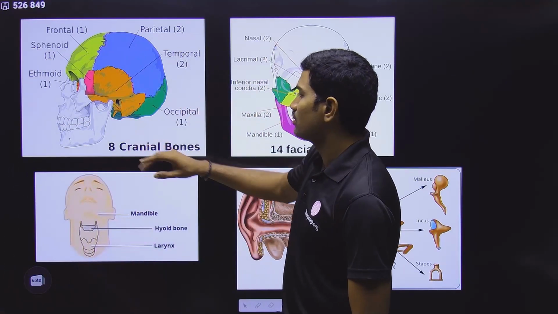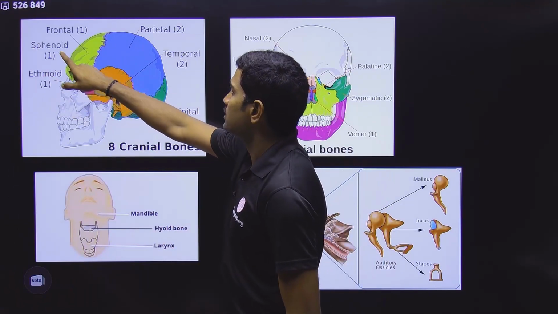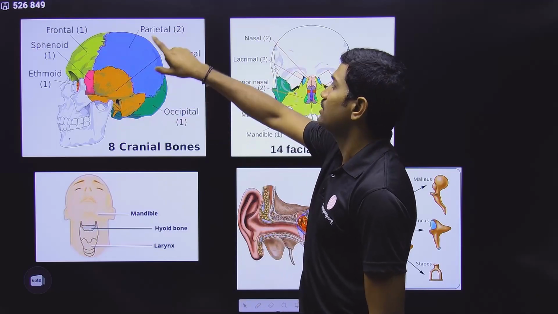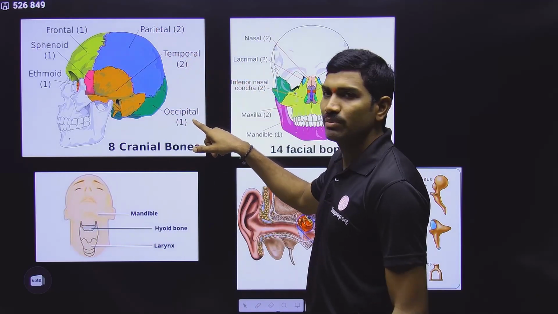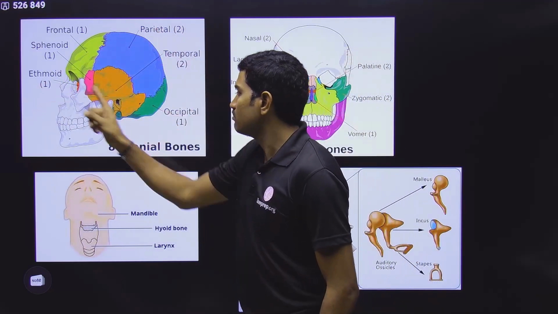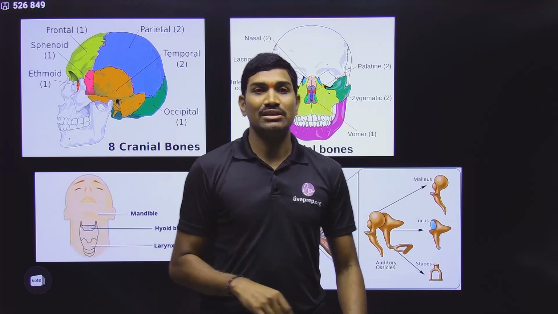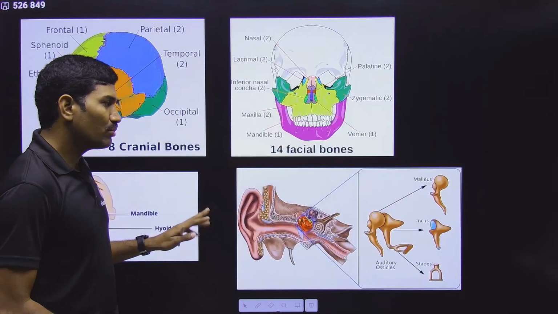First we will talk about the 8 cranial bones. How are these 8? One ethmoid bone, one sphenoid bone, one frontal bone. But 2 parietal bones and 2 temporal bones are there. Again, occipital is only 1 bone. Add all these numbers and you get a total of 8 cranial bones. If possible, try to remember these names, because in NCERT they have mentioned at least some of these names. So please go through this.